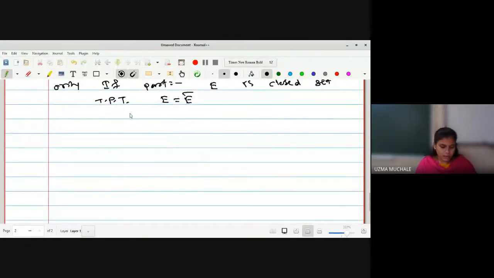How to prove this? Anyone has an idea how to prove the second part?